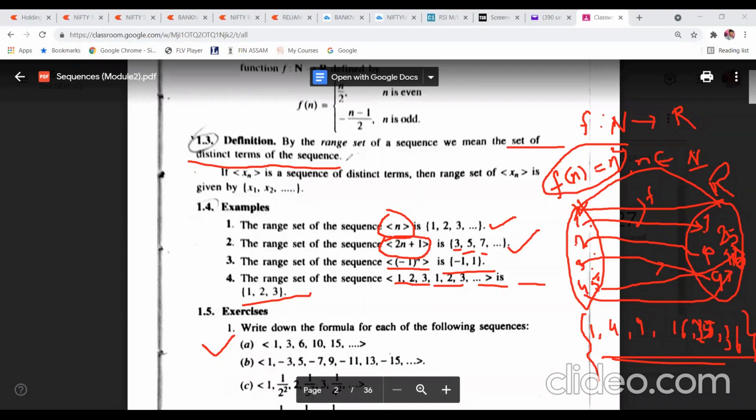So can anyone tell me what the formula will be for this one? Can you tell me, anyone? What will be the formula for this one? 1, 3, 6, 10, 15.